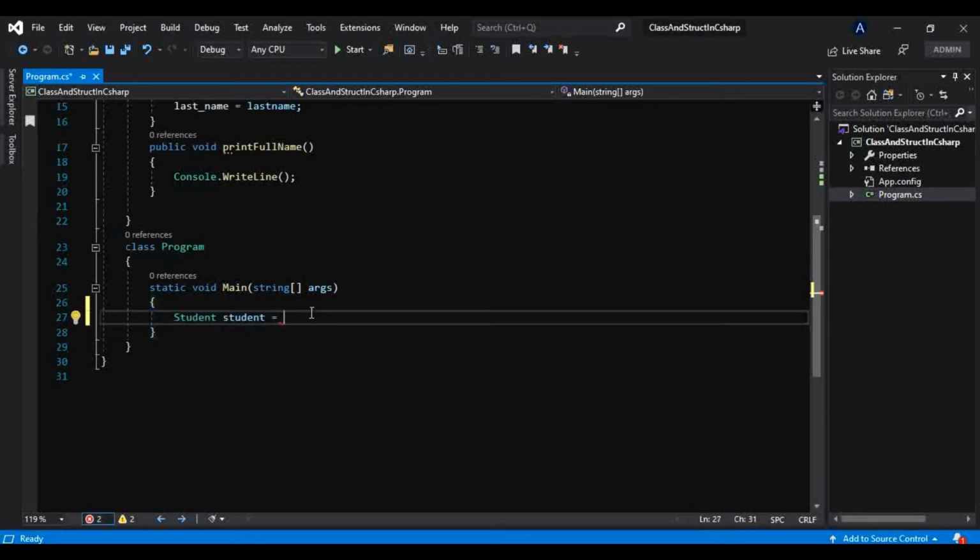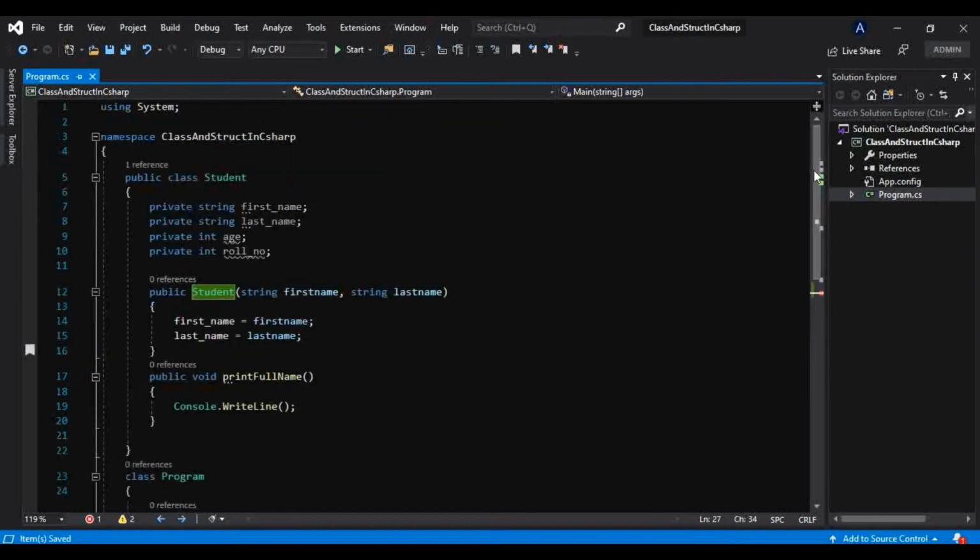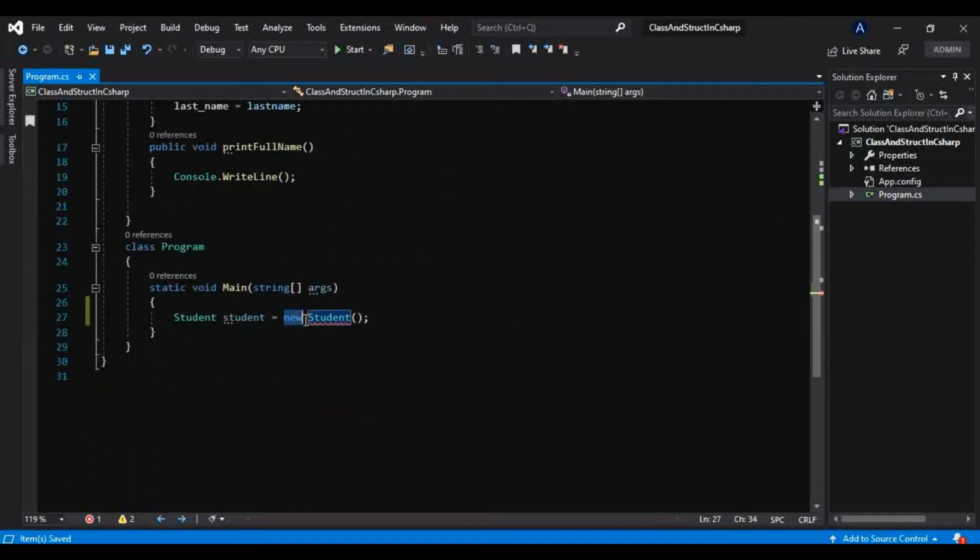Okay, so now this is how we can create an object. I have taken Student, a variable, equal to, and as soon as I type new, and Student with parentheses complete, this constructor will get called. That is the procedure. Every time you create an object like this, as soon as you type new, the constructor gets called. As well, the compiler allocates the memory for this object on the managed heap. Now what the managed heap is, I have told you in my previous video. If you aren't aware of that, just check that video out for great detail.